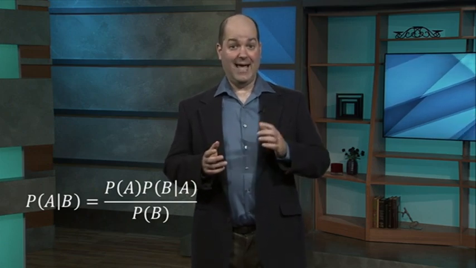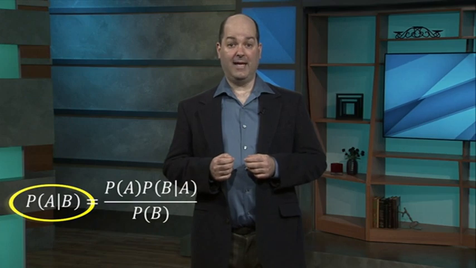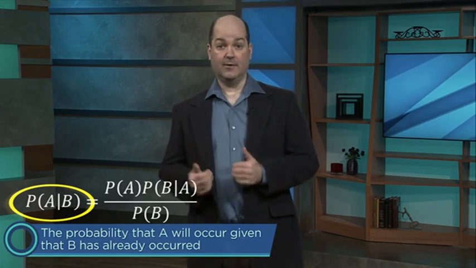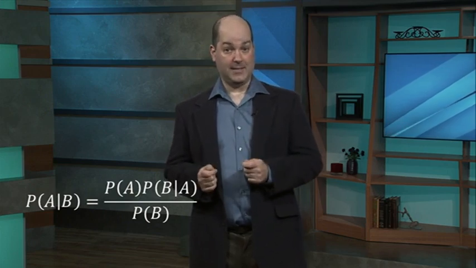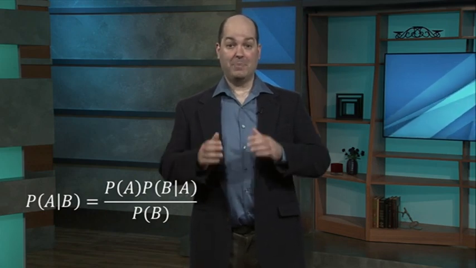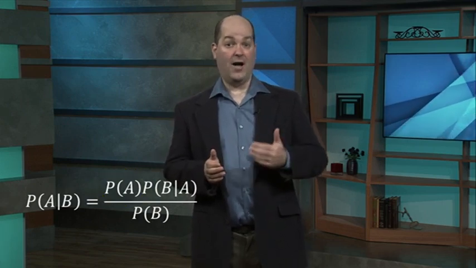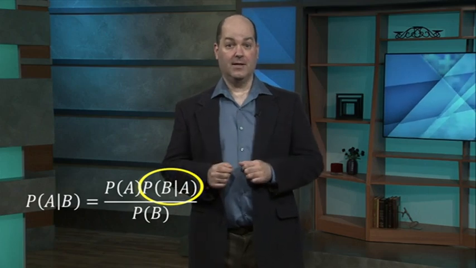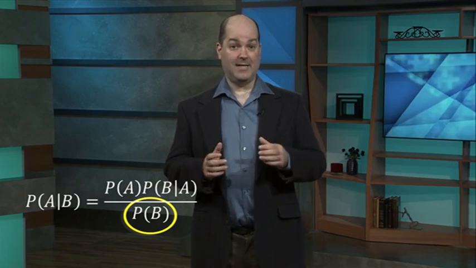In this equation, A and B represent events that might occur. The term on the left is the probability that A will occur given that B has already occurred. The equation tells us that this probability depends on 3 things. First, it depends on how likely you thought A was to begin with. That's the P of A term on the right. It also depends on how likely B is on the assumption that A has occurred. That's the probability of B given A term. And finally, on the bottom, we have the probability of B by itself, and that's the P of B term.